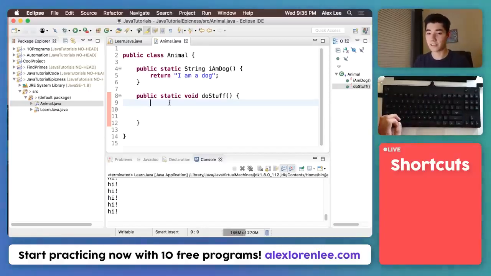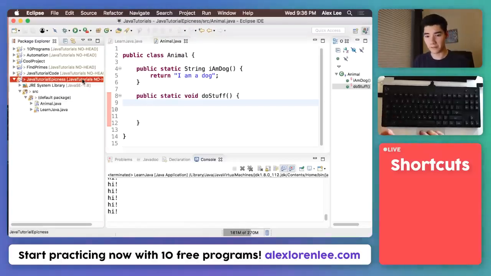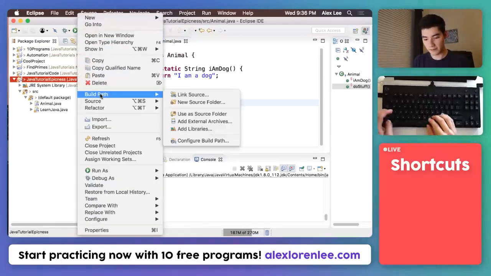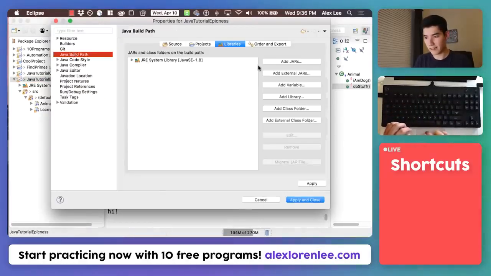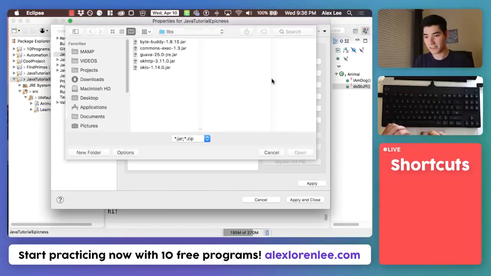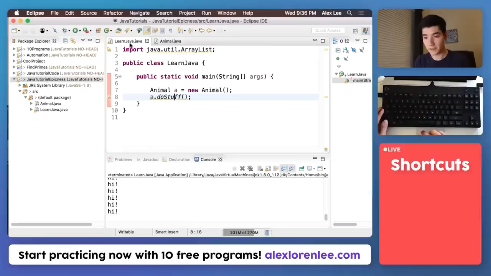And to use someone else's API, you pretty much go to their website, download this jar file. You would right click on your project, go to properties, go to Java build path, add external jars, pop in the jar that you just downloaded, say like Twitter API jar, hit apply, do an import statement just like this, but for the name of that jar. And then you could use the code that they wrote in your program.